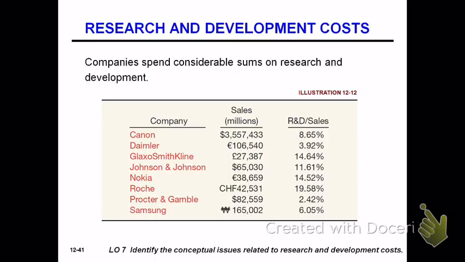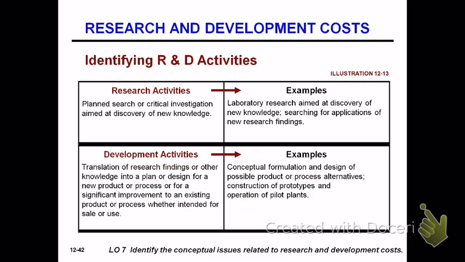Companies spend a lot of money on research and development, so you can see here almost 20% of their sales is not that uncommon. So it's a big number. When you need to identify research and development activities, research activities are the planned search or investigation looking to create new knowledge. Development activities are translating the research findings into a plan or design for a new product or process or significant improvement of an existing one. So you need to be able to tell which is research and which is development.